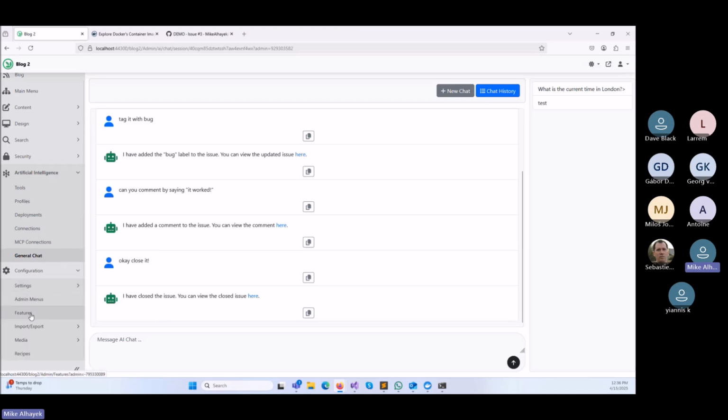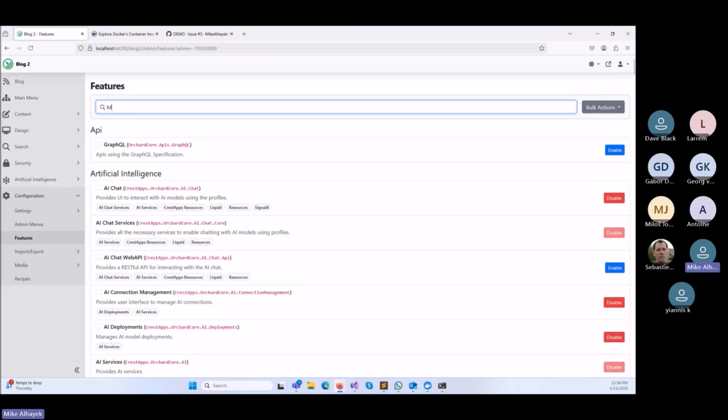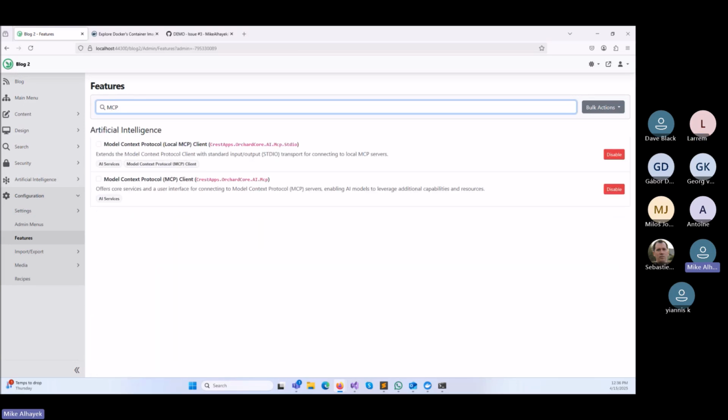So yeah, and then for the MCP, I guess I should have started with that, but I didn't. If you search in the features, there's two features in the MCP under artificial intelligence. One of them is the local MCP feature, and then the other one is for the remote. This one right here is optional. You don't have to enable it. This is only good for, in my case, local development, or if you have local connections that you want to connect to within your environment, you can enable this feature. But this feature is optional.